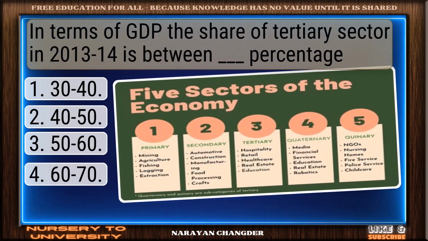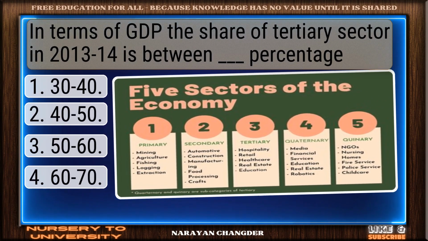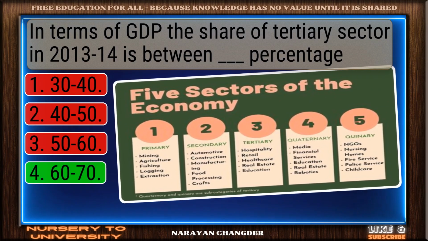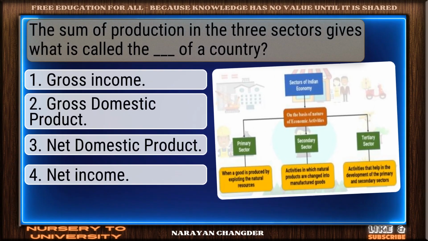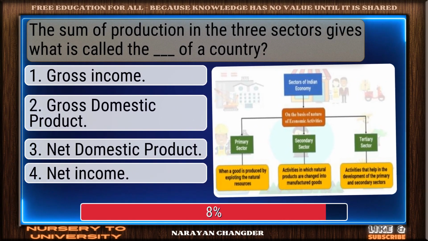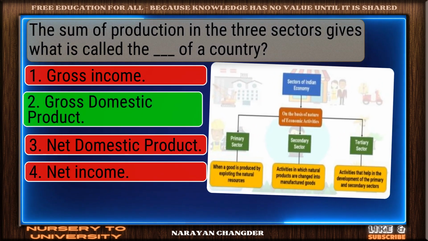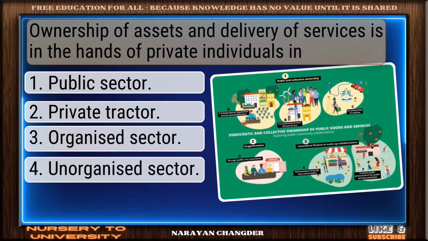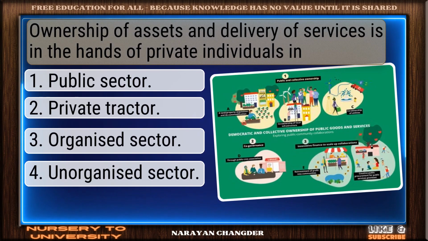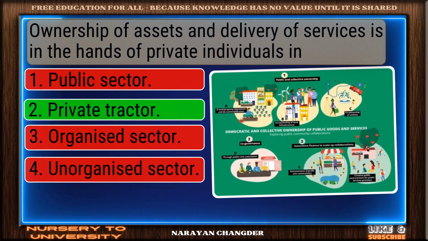In terms of GDP, the share of tertiary sector in 2013-14 is between what percentage? 60-70 works well. The sum of production in the three sectors gives what is called the GDP of a country. Smart pick. Gross domestic product is correct. Ownership of assets and delivery of services is in the hands of private individuals in which sector? On track. Private sector is correct.